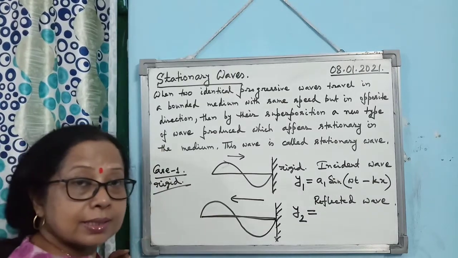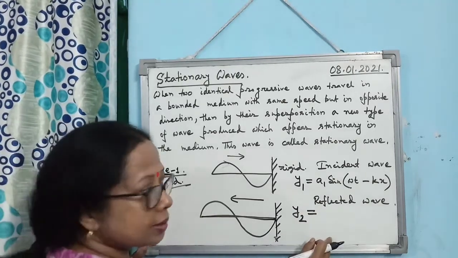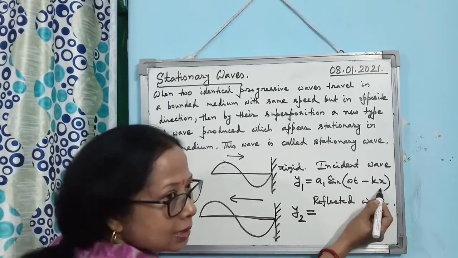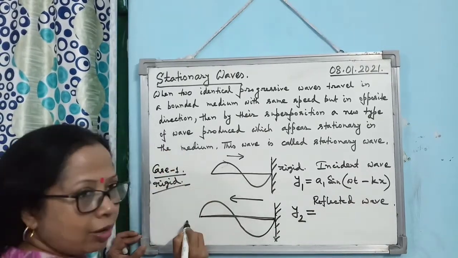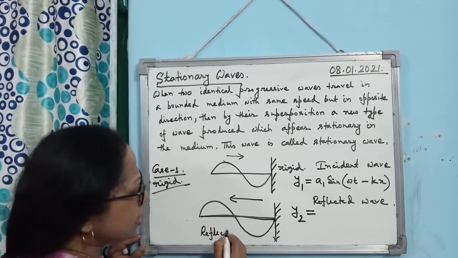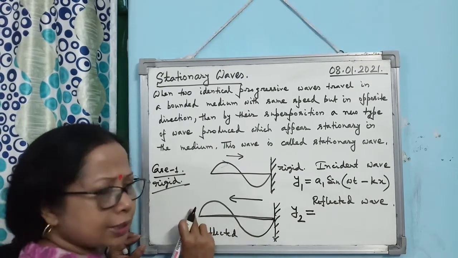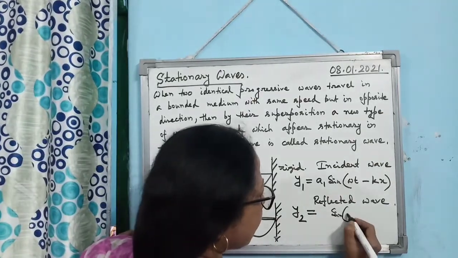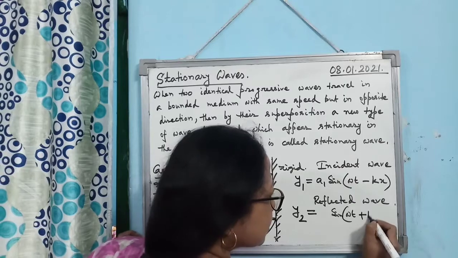You have to understand and remember these points. For the incident wave, as it is moving along the positive x-axis, it is minus kx. The reflected wave is moving in the opposite direction, along the negative x-axis, so it will become sine omega t plus kx.